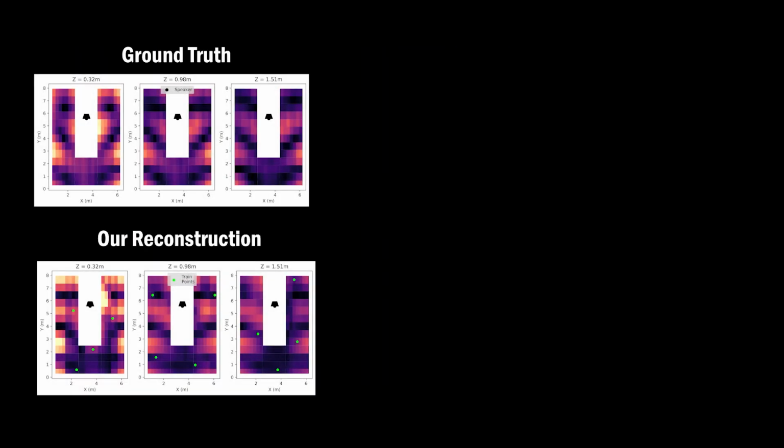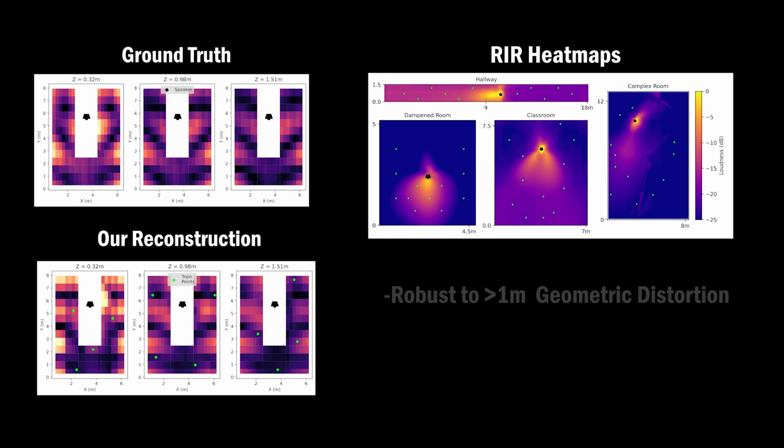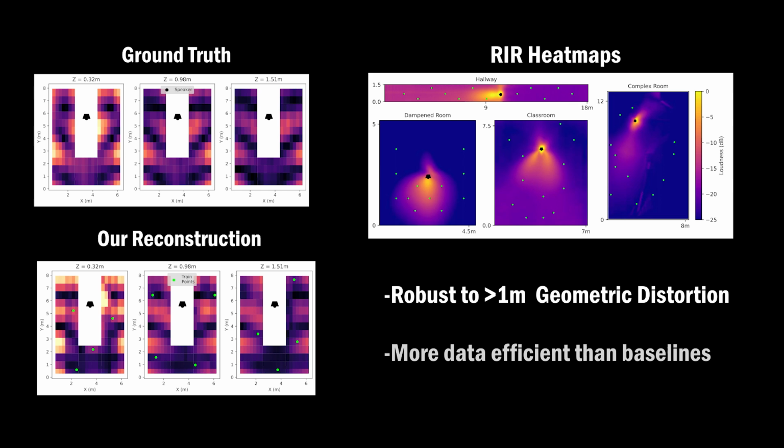We show our model can reconstruct the low-frequency sound field, generate realistic RIR heat maps, is robust to geometric distortions of over 1 meter, and outperforms baselines trained on over 10 times as many data points. For more results and details, please refer to the main paper.